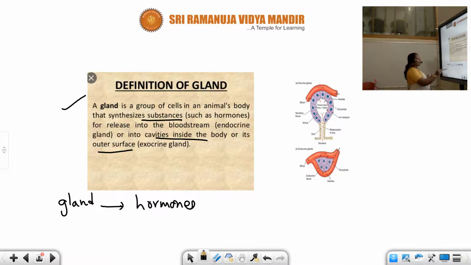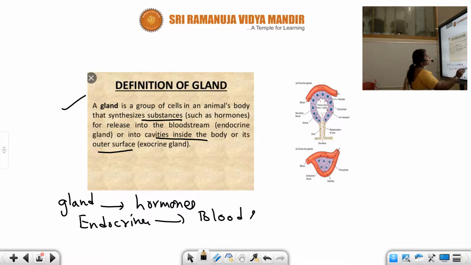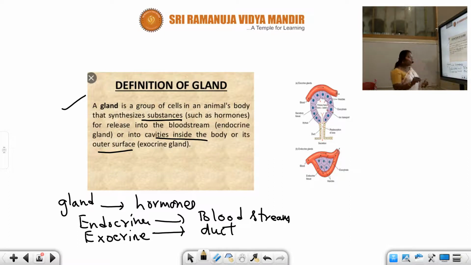If it is an endocrine gland, it releases the hormones directly into the bloodstream. If it is an exocrine gland, it releases its secretions into a cavity-like structure known as a duct. That is the main difference between endocrine glands and exocrine glands. Let us see this picture here, students. Here a group of cells are present.